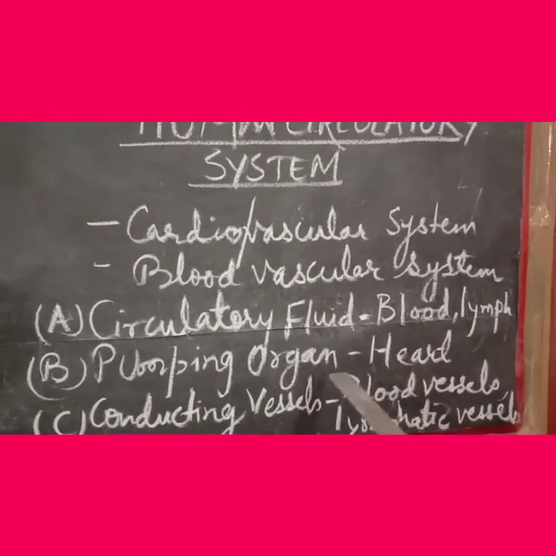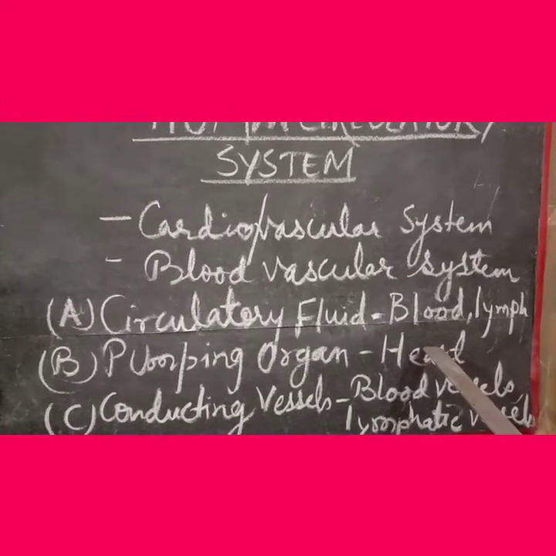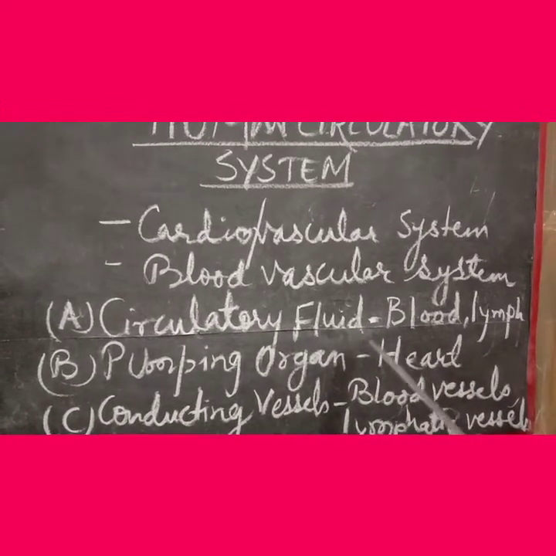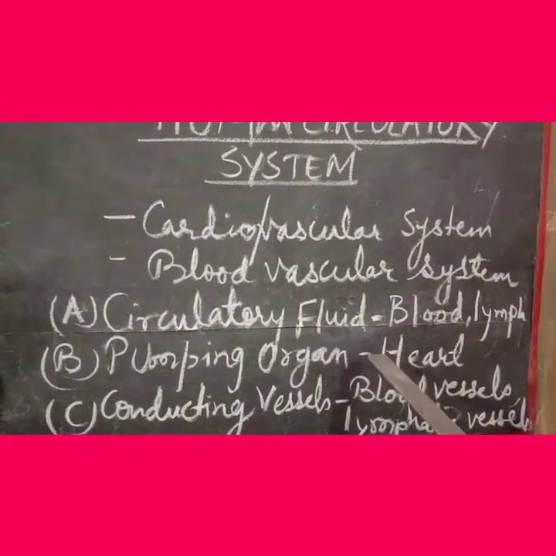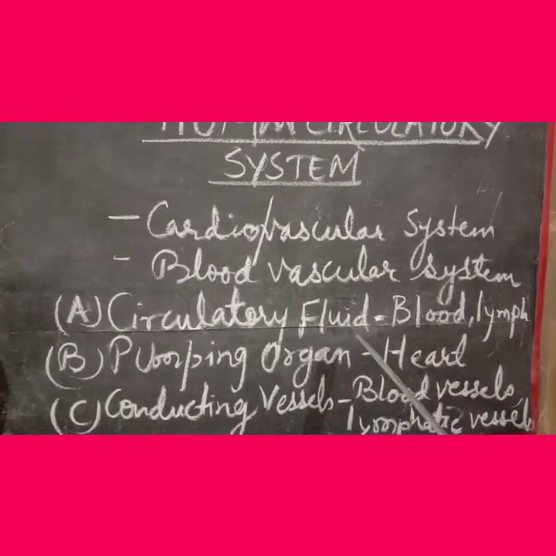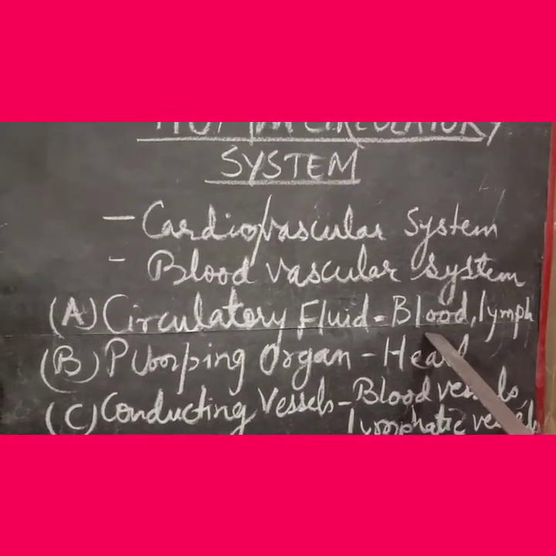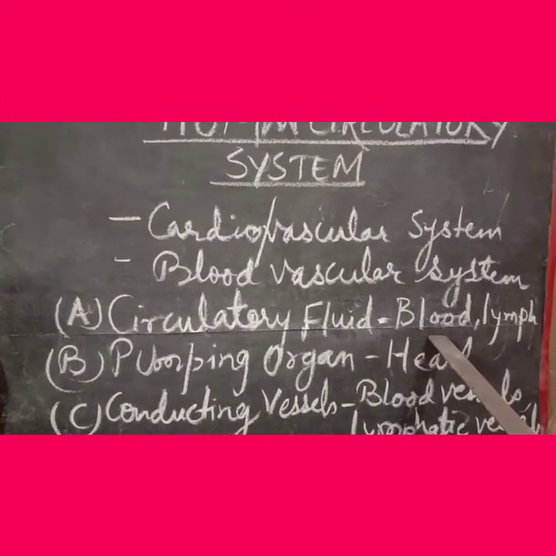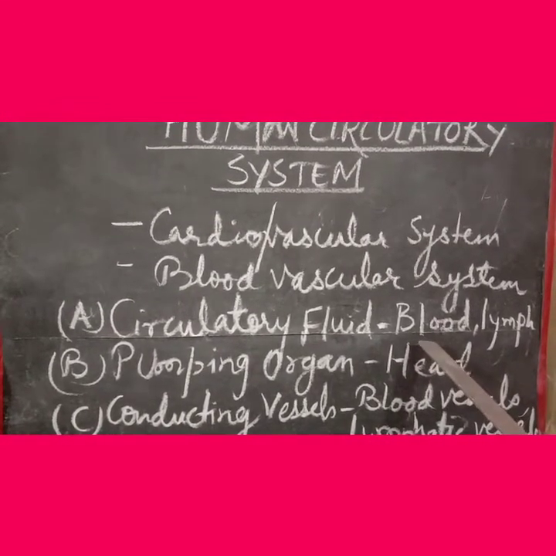You must understand first of all here that the circulatory system, which you can see here, constitutes the circulatory fluid, blood and lymph, which actually constitute the distributing system to supply substances to the various cells, as well as a collecting system to pick up certain substances.